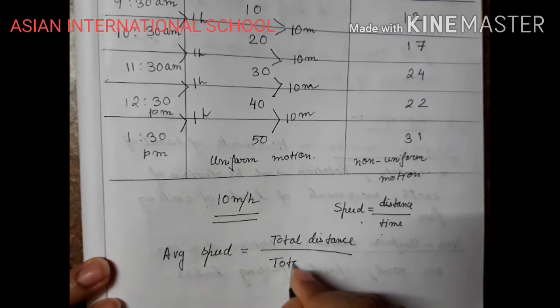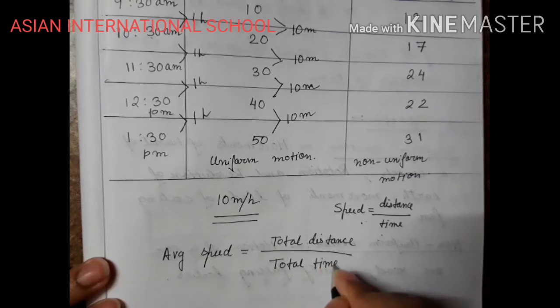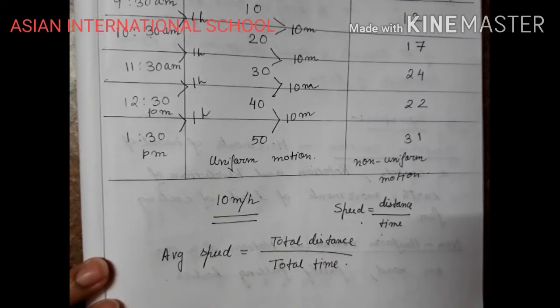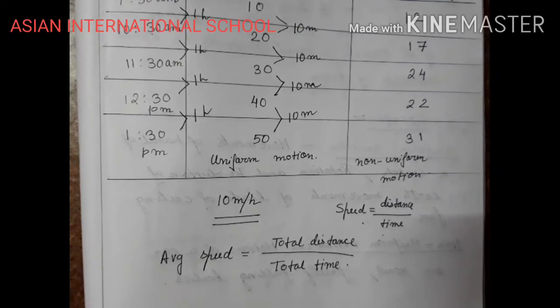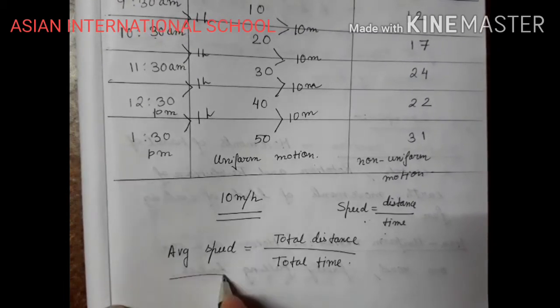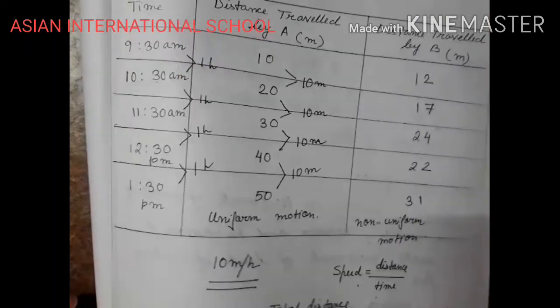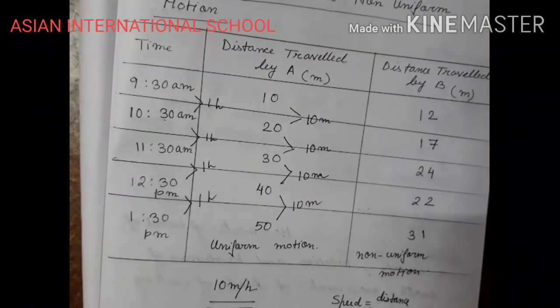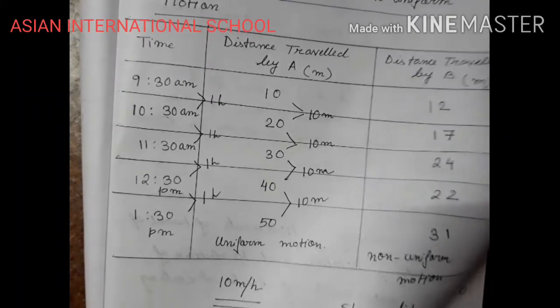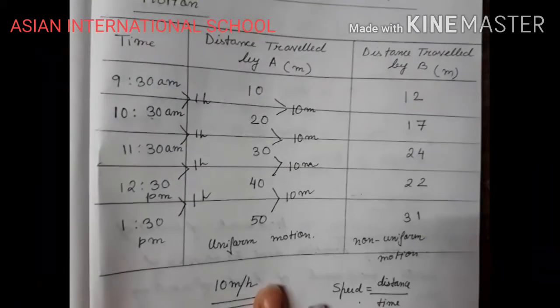by total time. So we need to add up all the distances, 12 plus 17 plus 24 plus 22 plus 31, in this way, divided by the total time which it has taken. Okay, and we will get the average speed. So we will do mathematics regarding with average speed. Now I hope you have understood this much of the concept, that what do we mean by uniform motion and non-uniform motion. Now let us come to the definitions.